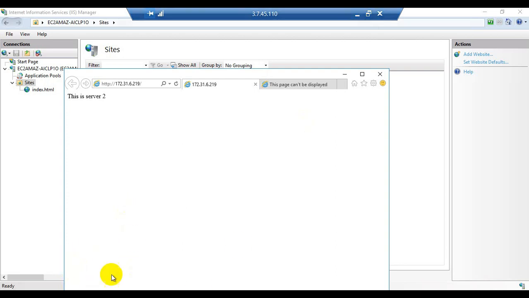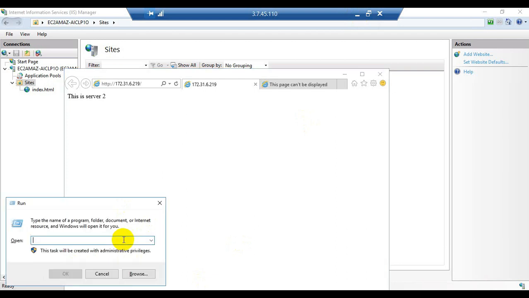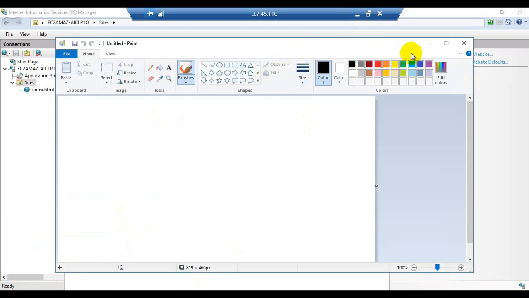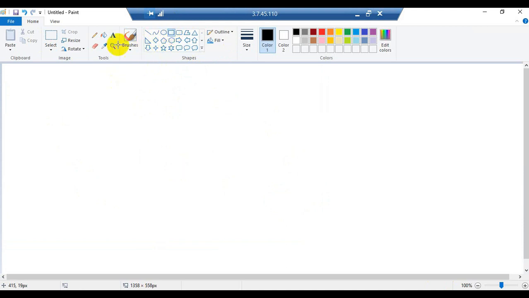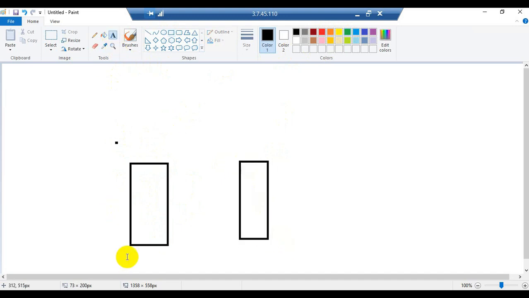So till now what we have done, if you open another paintbrush screen, we have created web server 1 or the target 1 and the target 2.